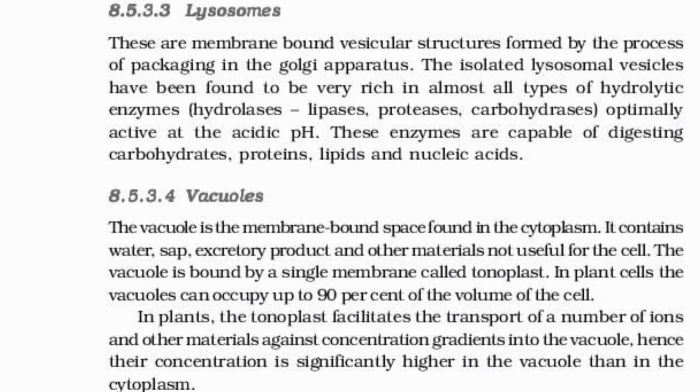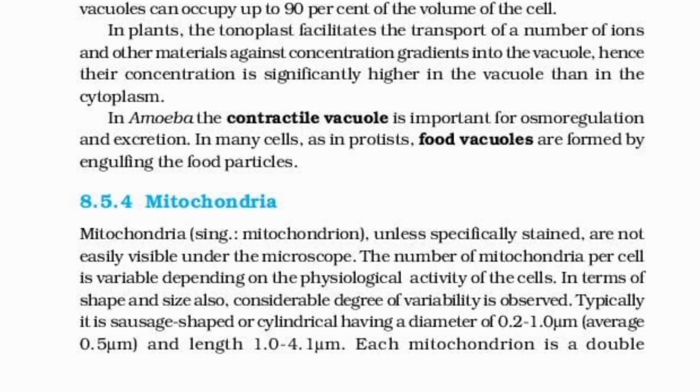In plants, the tonoplast facilitates the transport of a number of ions and other materials against concentration gradients into the vacuoles. Hence, their concentration is significantly higher in the vacuole than in the cytoplasm. In amoeba, the contractile vacuole is important for osmoregulation and excretion. In many cells, as in protists, food vacuoles are formed by engulfing the food particles.